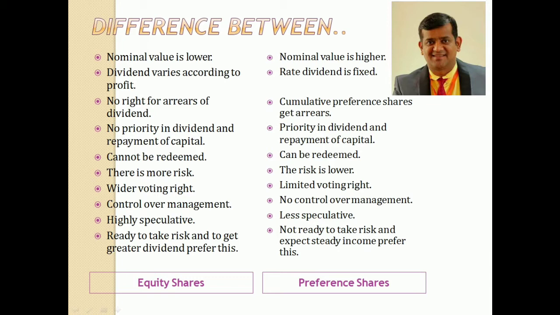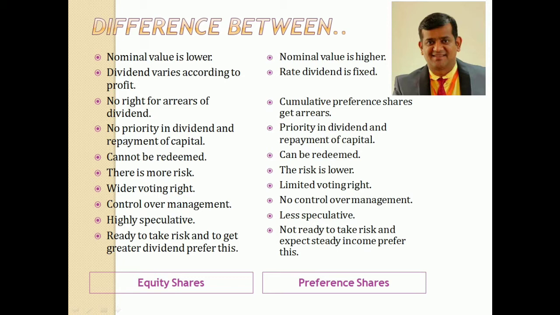And under equity shares, there is more risk involved. Clear? So why is more risk involved in equity share investment? Because the rate of dividend is not fixed. If the company goes under loss, then the equity shareholder will not get any kind of dividend, and their profit is also not carried forward to the subsequent years. If the company is closing down, even in that case, the equity shareholders will be given last priority. Clear? So that is why the risk involved in equity shares is more.